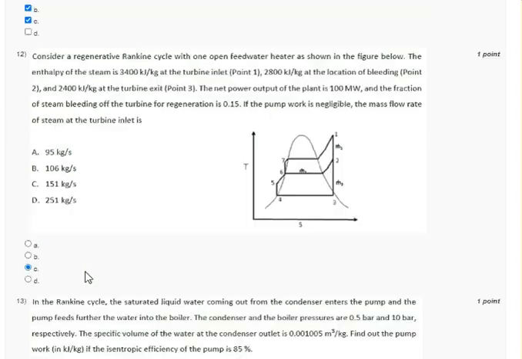Next question. Consider a regenerative Rankine cycle with open feed water heater. This data is given for points 1, 2, 3, the enthalpy is given and total power output is 100 megawatt. If we do energy balance at point 2, we get the answer C, 151 kg per second.